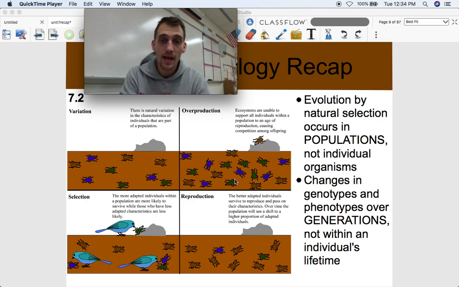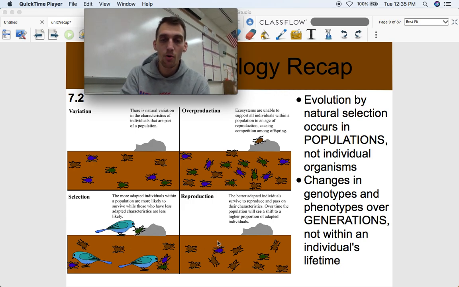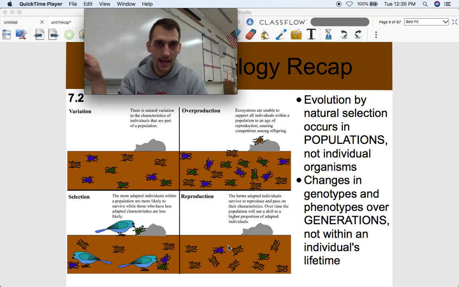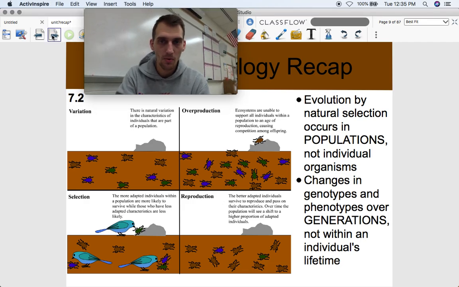They reproduce, okay, and not everybody can survive in this particular environment. There's way too many of them. There's not enough resources, not enough food, not enough space. Okay, and then selection occurs, right? Individuals that have a trait that helps them survive, in this case, the brown color helps them evade the birds, the predators, and helps them survive. That's going to be more likely to get passed down, and over time, over generations of that happening again and again and again, the brown color in the population becomes more common and more common, and therefore this species is now more adapted to its environment. That's what natural selection is right there, okay?